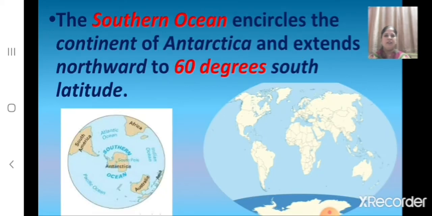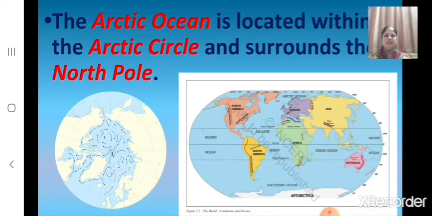Children, can you tell which ocean encircles the continent of Antarctica? The Southern Ocean encircles the continent of Antarctica. And how does it extend? The Southern Ocean extends northward to 60 degrees south latitude. And children, where is the Arctic Ocean located? The Arctic Ocean is located within the Arctic Circle. And which pole does it surround? The Arctic Ocean surrounds the North Pole.